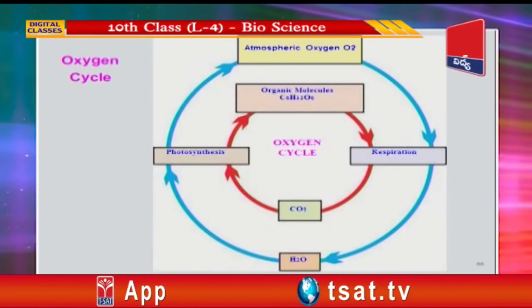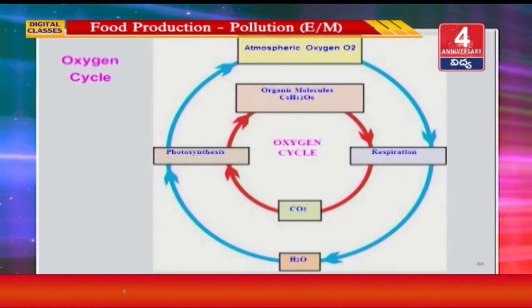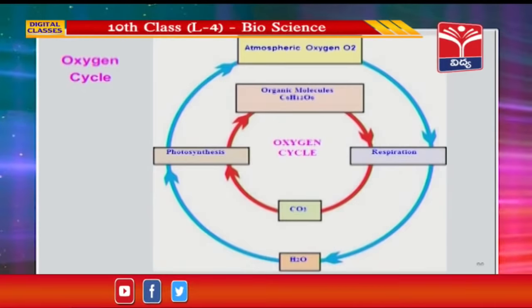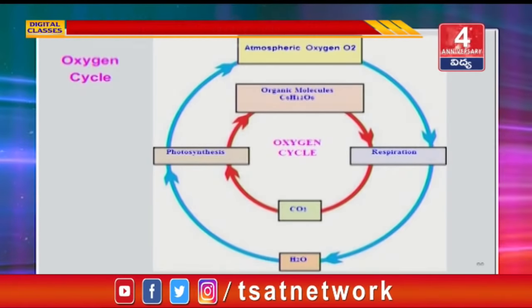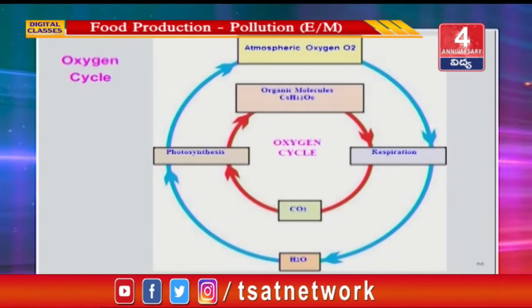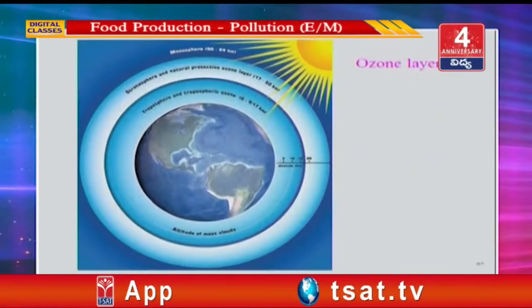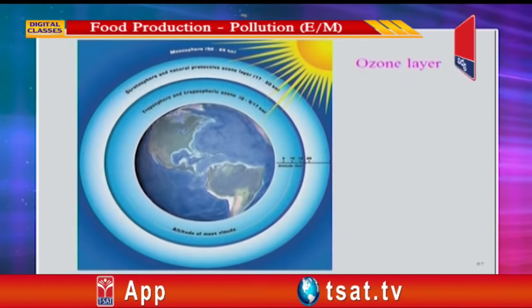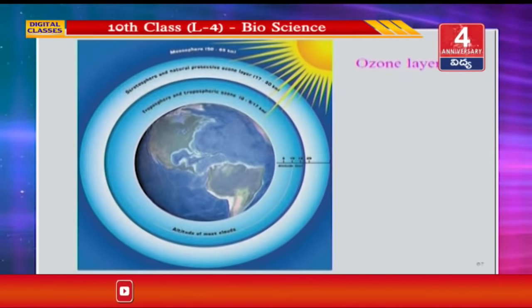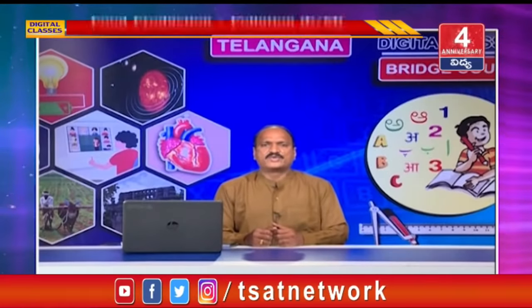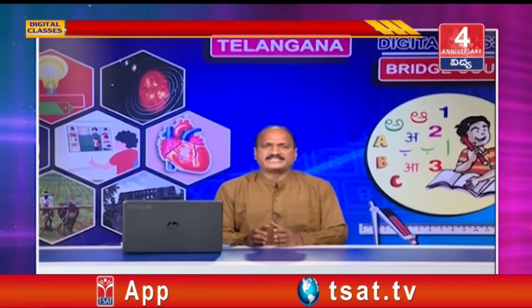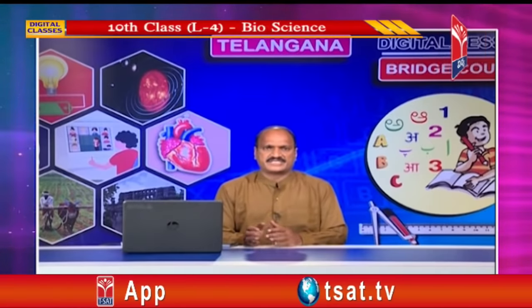Oxygen cycle. Oxygen is the most abundant gas on the earth after nitrogen. It is used in the respiration of organisms and combustion. Plants release oxygen into the atmosphere through photosynthesis. This is the ozone layer which protects our environment from UV light. Up to now, we discussed the food production and pollution, causes of pollution and remedies for pollution. Let us see the key points or highlights of this session.